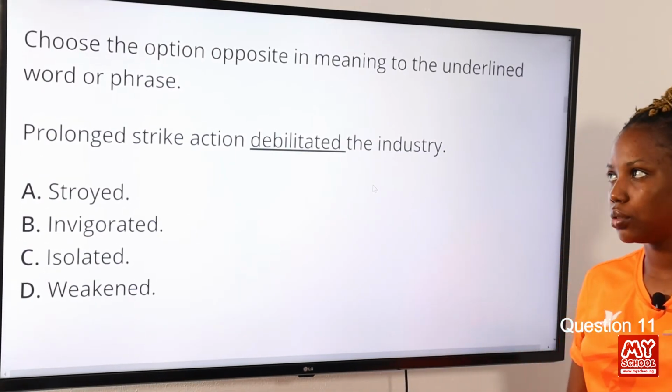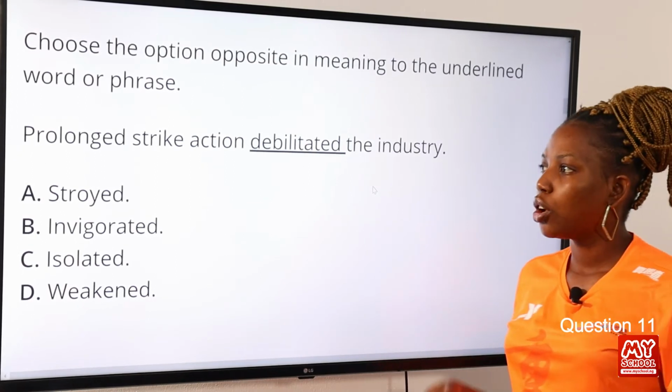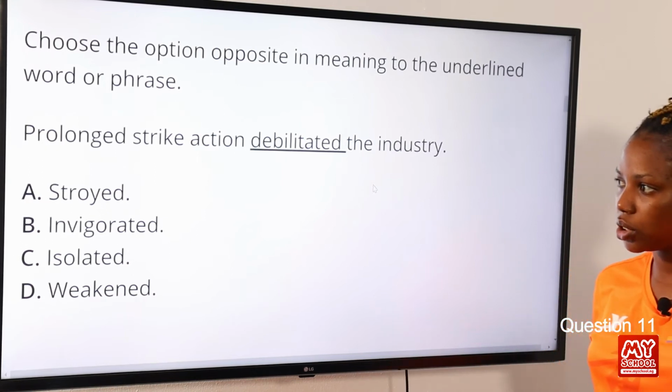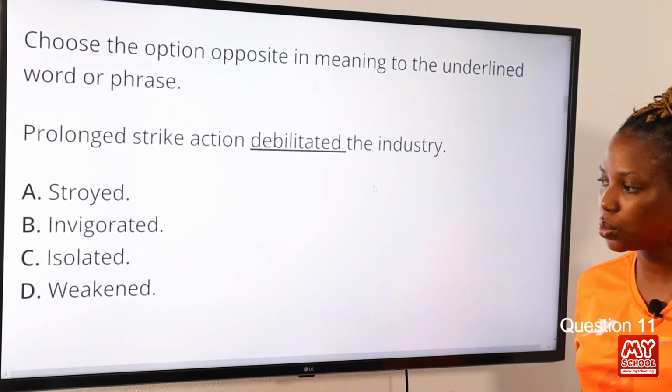Question 11. Choose the option opposite in meaning to the underlined word or phrase. Prolonged strike action debilitated the industry. Option A, stride. Option B, invigorated. Option C, isolated. Option D, weakened.